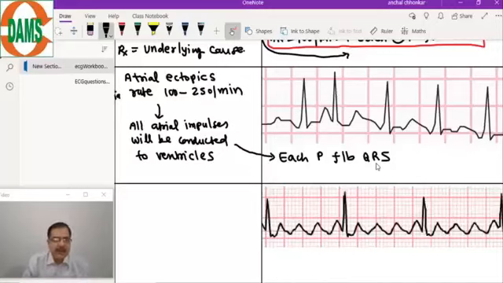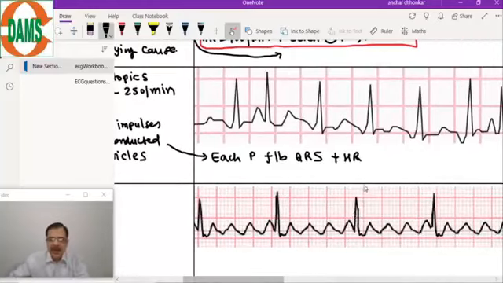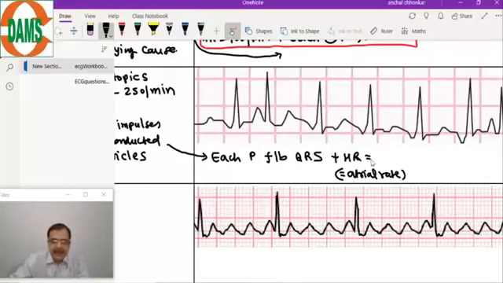So the SA node will not be able to transfer its impulses to the atria, because whenever it tries to transfer its impulse to the atria, it will find the atria in an absolute refractory state. Now each P will be followed by a QRS, and the heart rate here will be the rate of the atria, because all the atrial impulses are going to the ventricles. So heart rate will be equal to atrial rate. That means it will be 100 to 250.